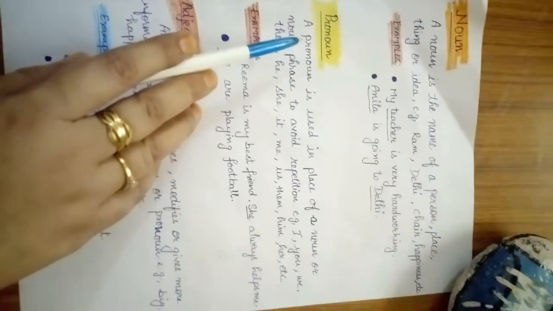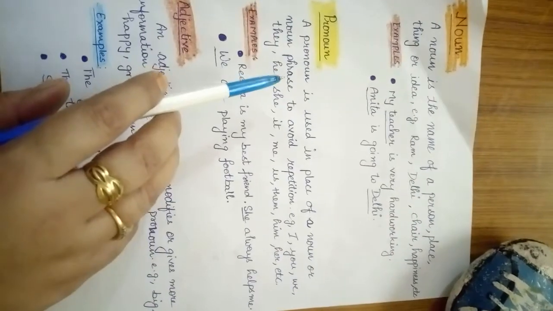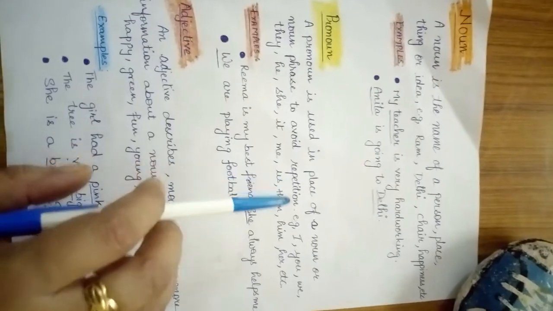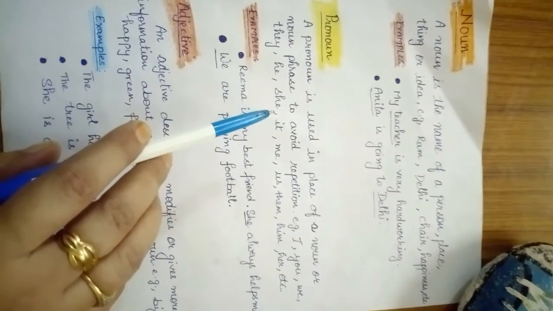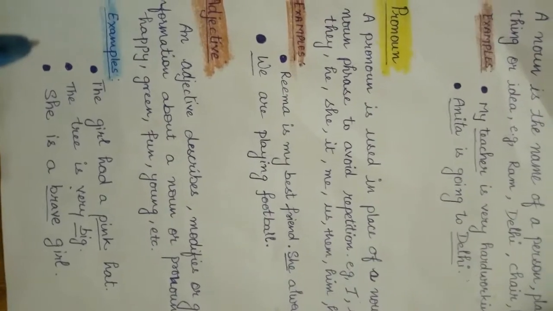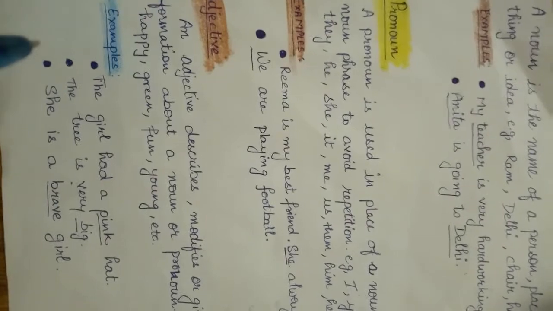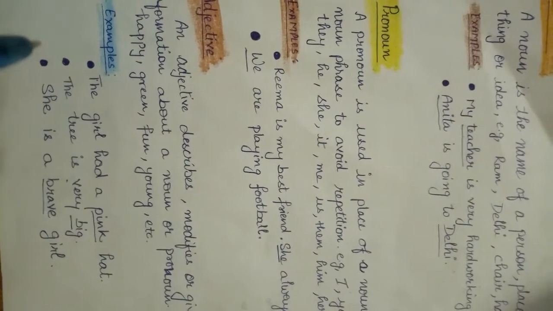Now, pronoun. A pronoun is used in place of a noun or noun phrase to avoid repetition. For example, I, you, we, they, he, she, it, me, us, them, him, her, etc. Students, we use pronouns because we can't use the name every time in a sentence or paragraph.